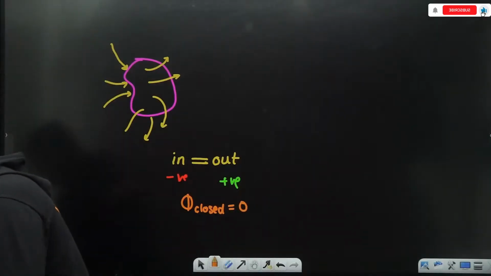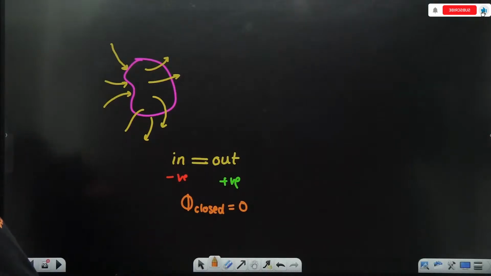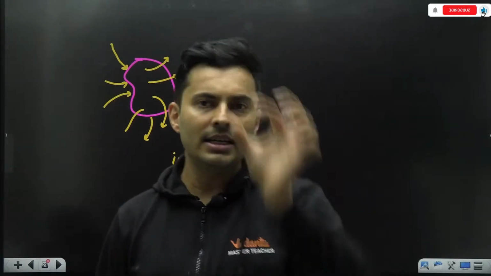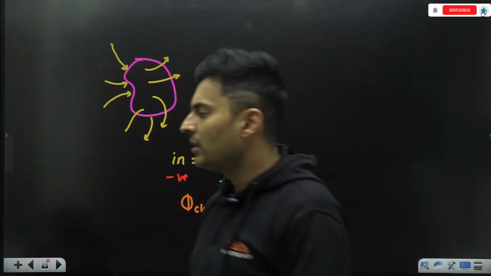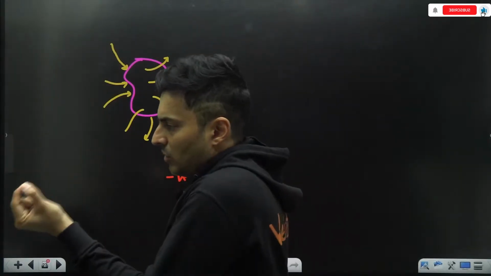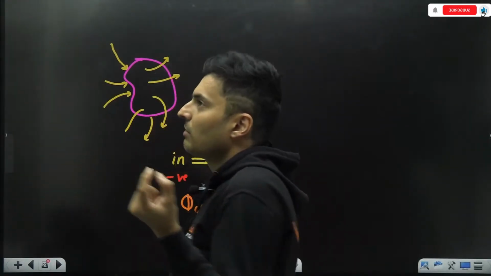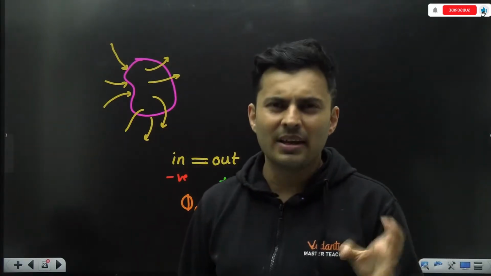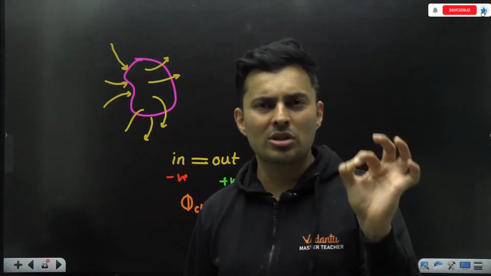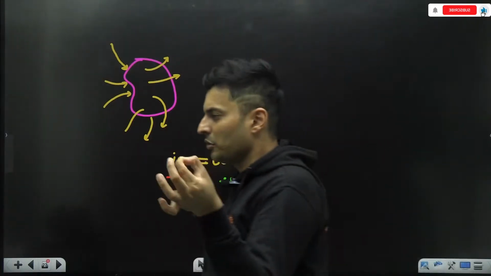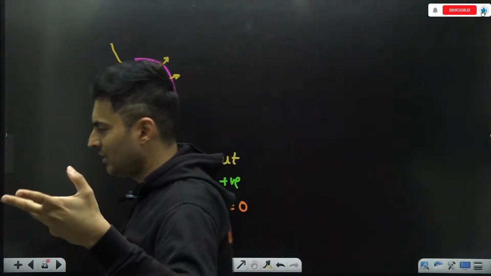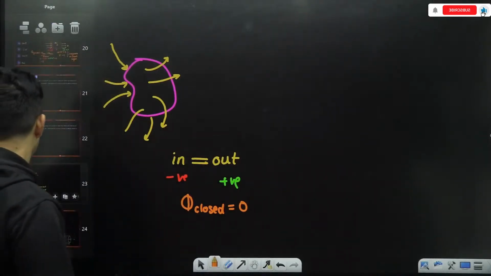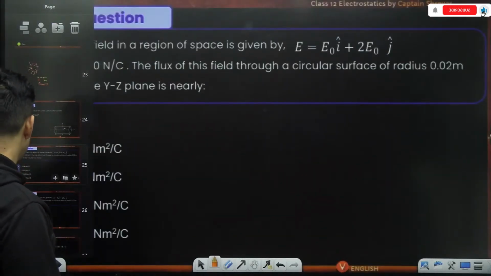Everyone? Yeah. Sir, the elementary area of all the lines are equal. Yes, you should take dA as the same area. dA will be same everywhere. That dA is the smallest possible area. You cannot really compare dA of this versus dA of this. It's so small that you don't worry about the size of dA. It's close to 0, but not 0. It's like a point, so you cannot say this point is bigger than that point. It is meaningless to compare such things. Okay, fair enough. Let's go to another question coming up on your screen.